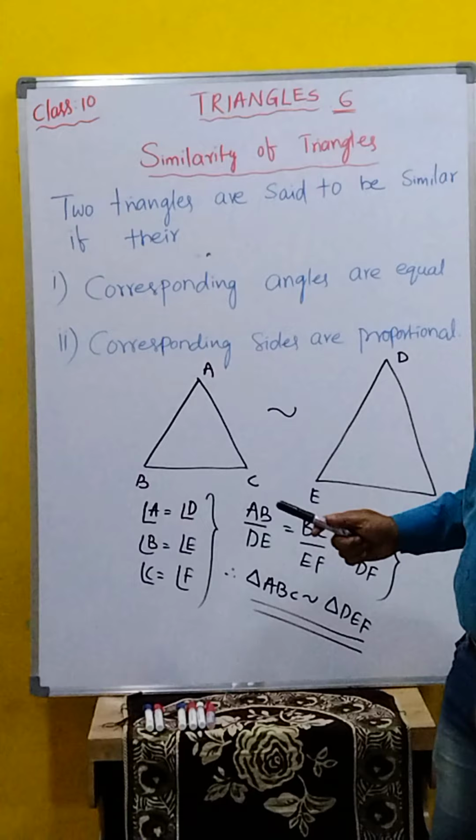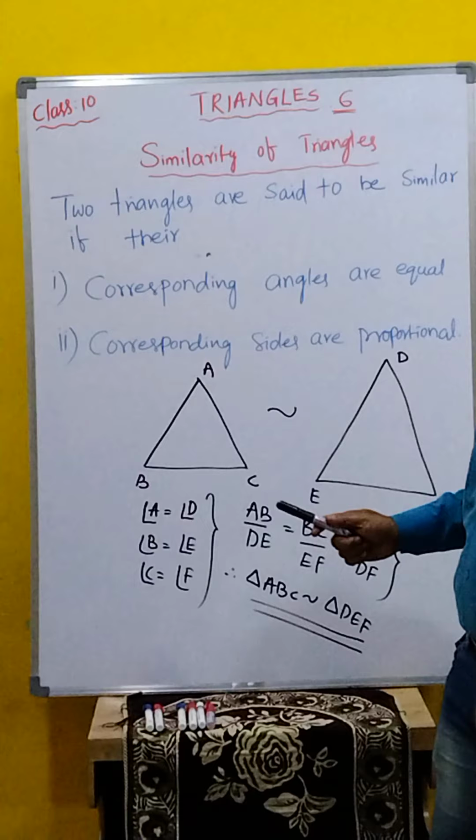Two triangles are said to be similar if their corresponding angles are equal, like polygons, only the same way. Obviously, a triangle is also a polygon. Two triangles are said to be similar if their corresponding angles are equal and corresponding sides are proportional. Exactly the same as the one before.